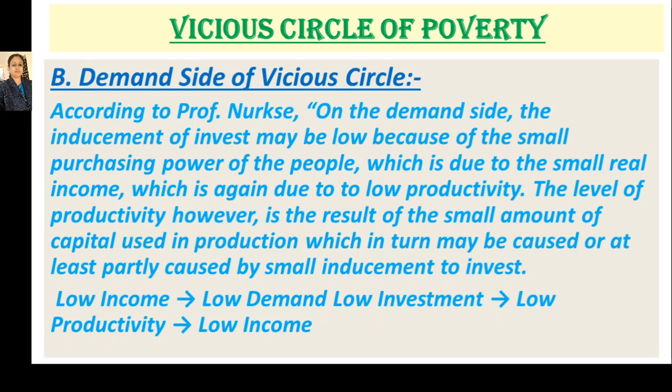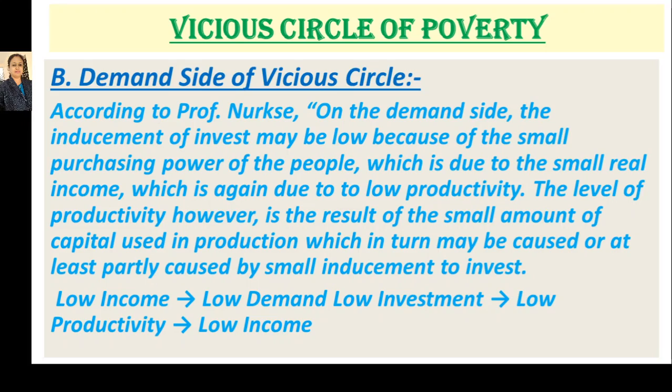The only difference between the demand side and the supply side of the vicious circle of poverty is that on the demand side, when there is low income, there is low demand. But when we discuss the supply side, we say that low income will create low saving. In the demand side, demand means purchasing power.